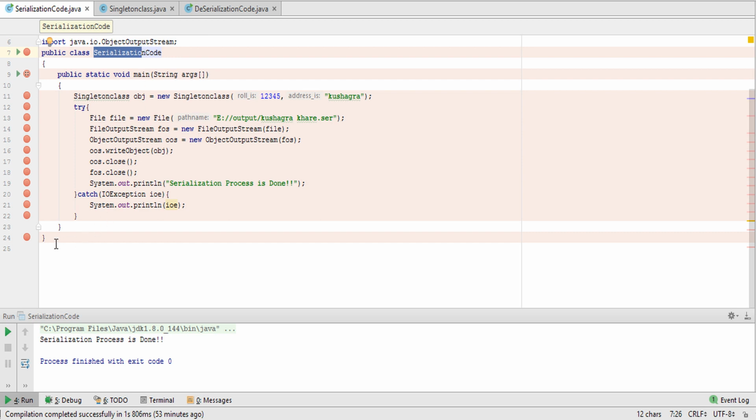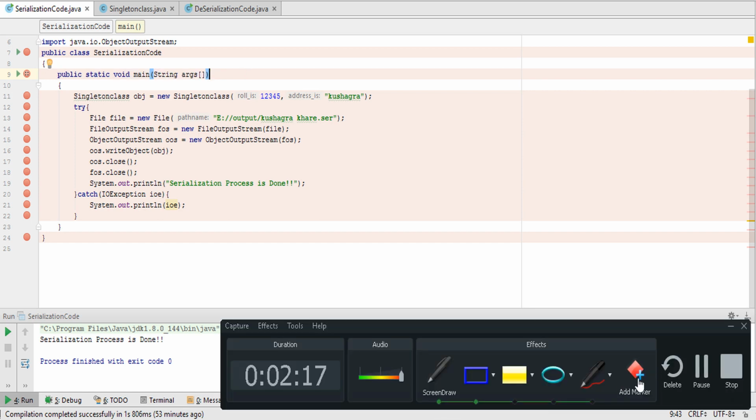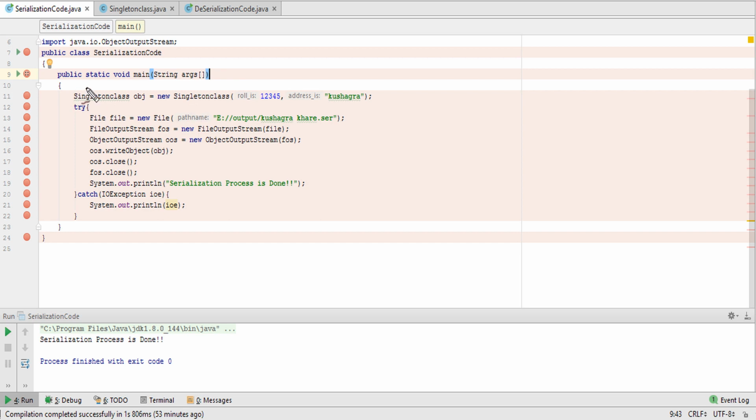Whenever we run this code, first of all the computer will look for where the main method is called. So here is the main method. After this line, the computer will go to the next line, that is this line. This line deals with the singleton class object.